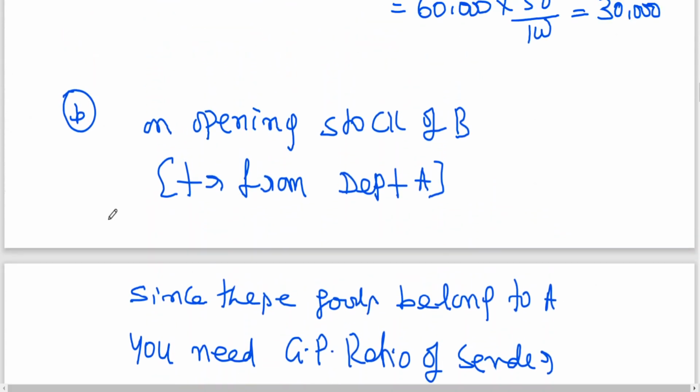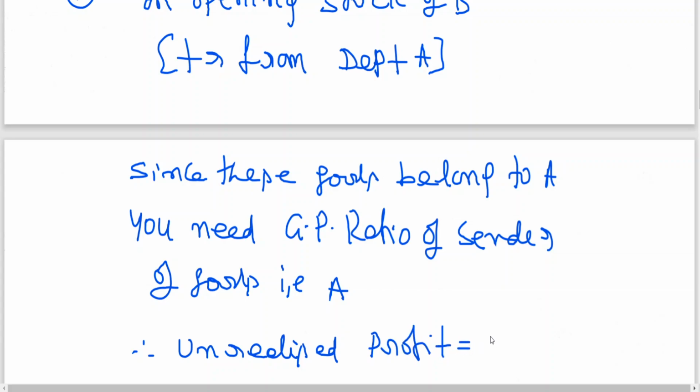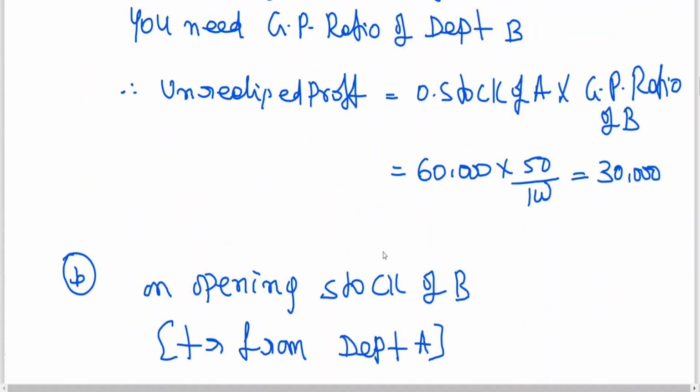Therefore, unrealized profit is equal to opening stock of B into GP ratio of A, because opening stock of B is from the goods that has been received from A. I think you all are following this detailed way I am explaining, my dear friends.